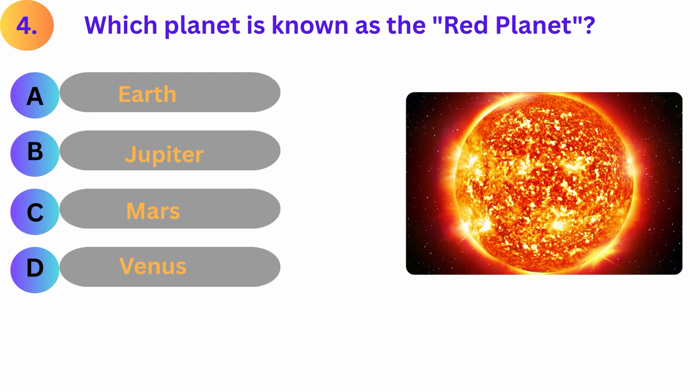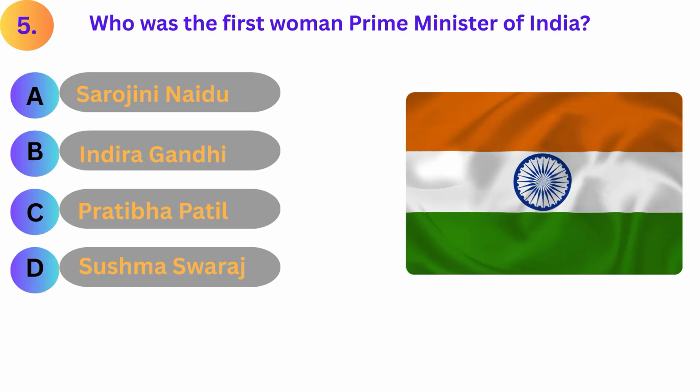Answer is C. Mars. Who was the first woman Prime Minister of India? A. Sarojini Naidu. B. Indira Gandhi. C. Pratibha Patil. D. Sushma Swaraj.